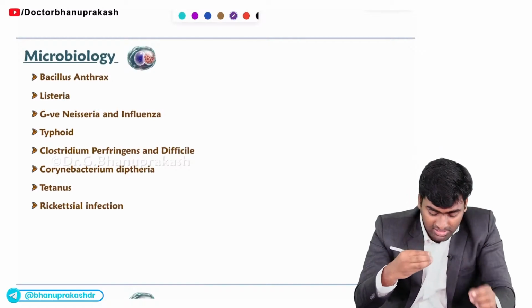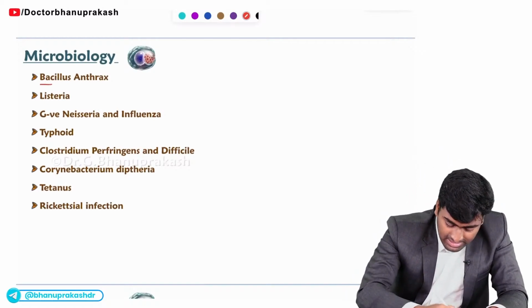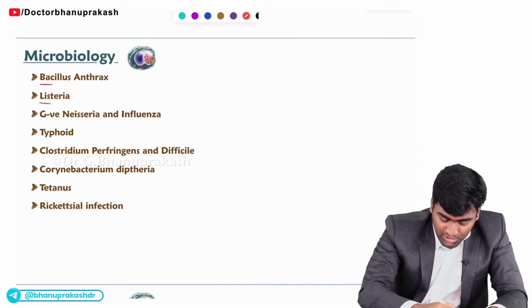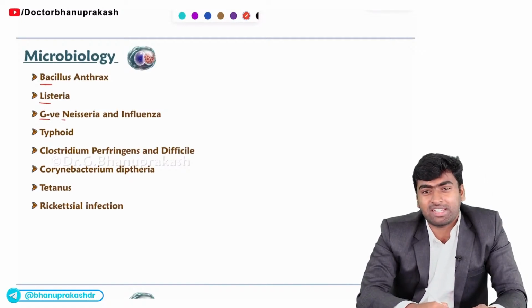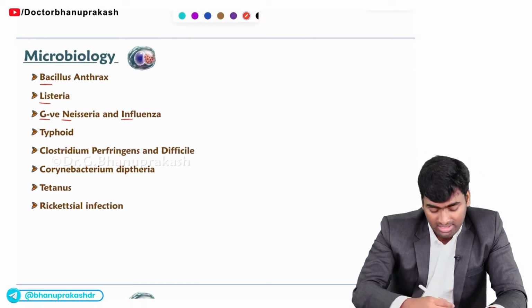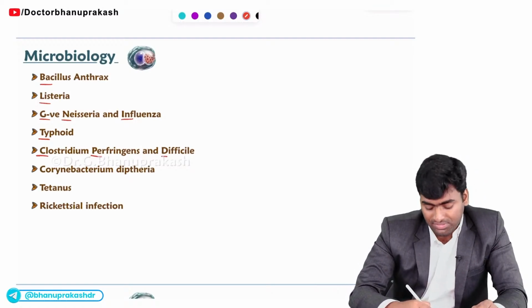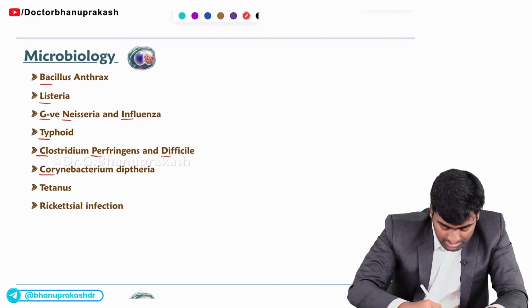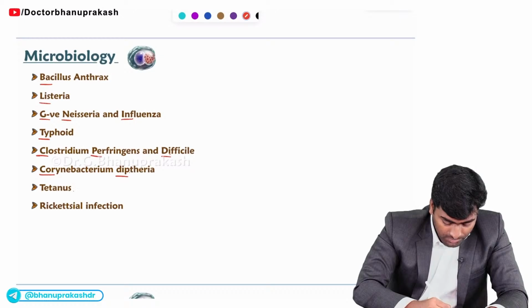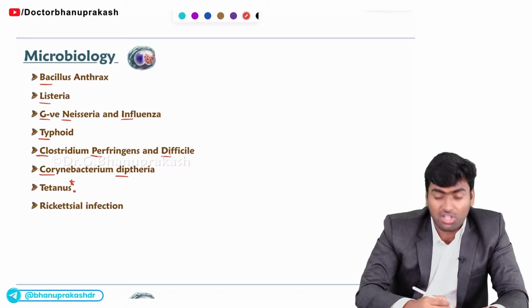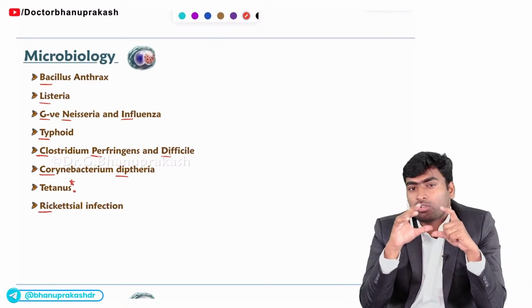Fine. These bacteria include Bacillus anthracis, Listeria, gram-negative bacteria like Neisseria gonorrhoeae and meningitidis, and influenzae, typhoid, Clostridium perfringens and difficile, and Corynebacterium diphtheriae. Okay. And the final one, it is what? It is tetanus. So you should know in and out about these bacteria.